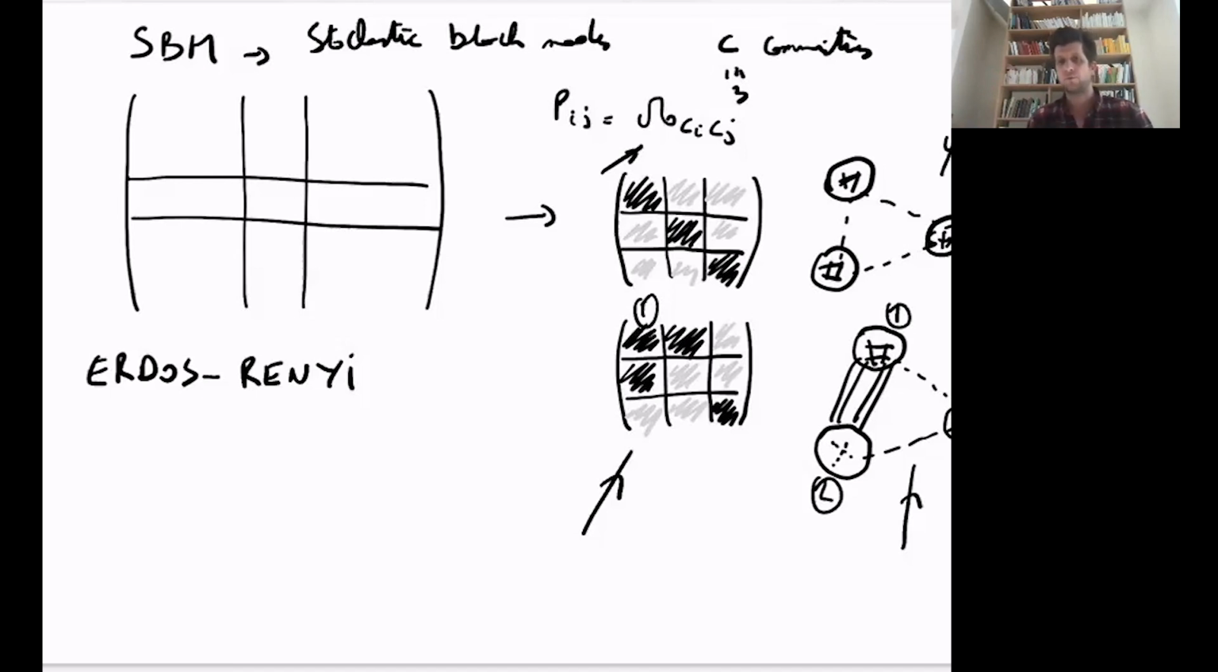Now, we will not go too much into the details of these stochastic models, and instead we'll be looking at other families of methods that exist and that try to find communities in empirical networks.